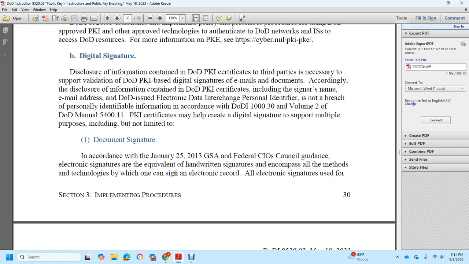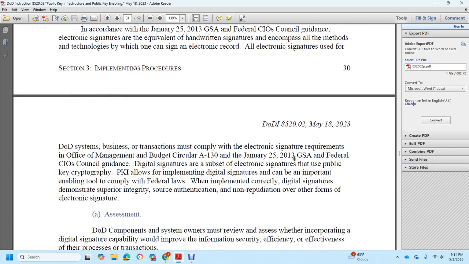This comes from the January 25, 2013 GSA Federal CIO Council guidance: an electronic signature equivalent to a hard written signature can encompass all of the methods of technology used to sign an electronic record. DoD system business and transactions must comply with the electronic signature requirements of the Office of Management and Budget Circular 8130, January 25th 2013, and the GSA Federal Chief Information Officer Council guidelines.